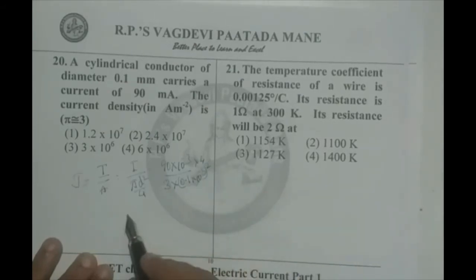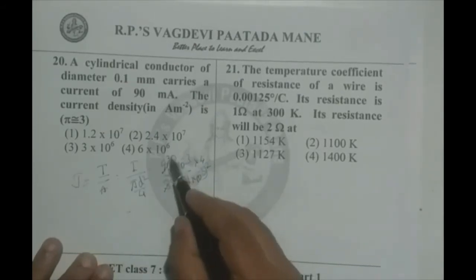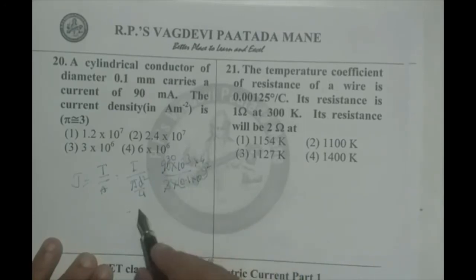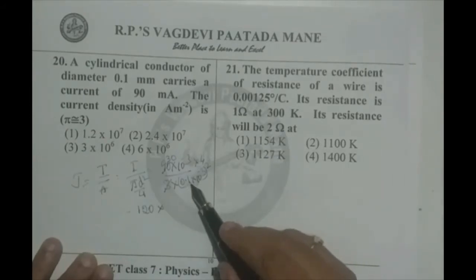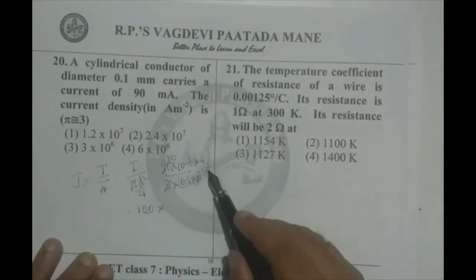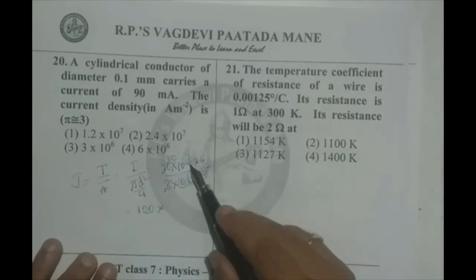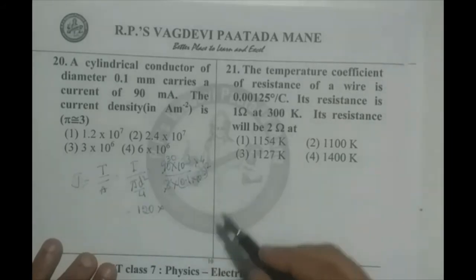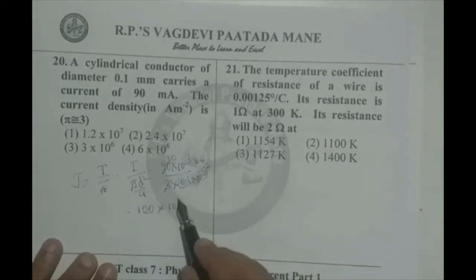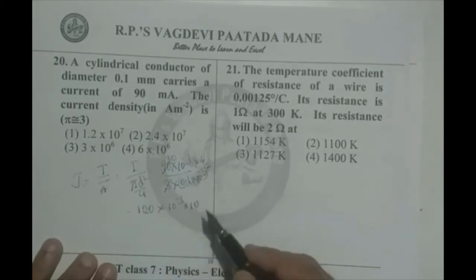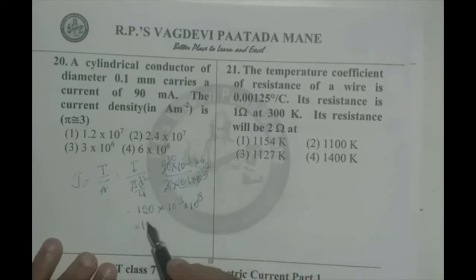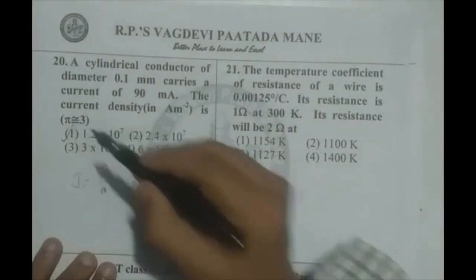The 4 will go to numerator. Now 3 into 30 times, 30 into 4 is 120. What is the power there? 0.1 is 10 raised to minus 1, so squared it becomes minus 2, minus 6 minus 2 it becomes minus 8. When it goes to numerator, plus 8, it becomes 120, 10 raised to minus 3 into 10 raised to 8 there. Therefore, 120 into 10 raised to 5, which can be written as 1.2 into 10 raised to 7. Therefore, option 1 is correct.